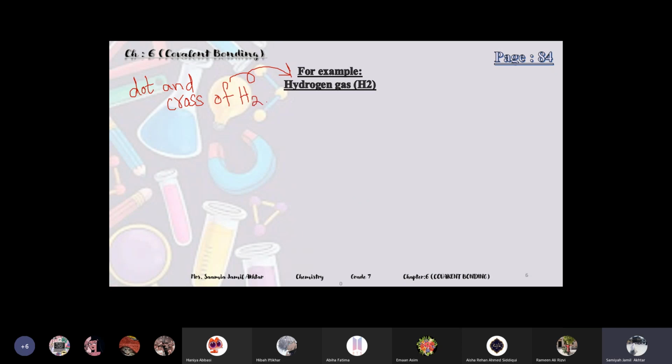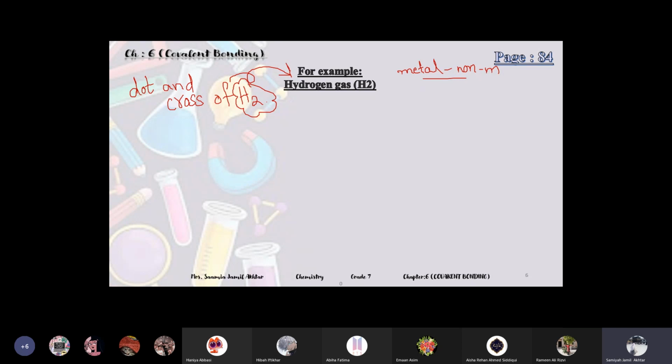Previously you used covalent bonding. For a molecule, you can easily guess whether there will be a covalent bond or an ionic bond. Because if there is a metal and a non-metal, which bond is present? Ionic bond. My question is that in the paper, if it comes to a dot and cross diagram of any molecule or compound, you have to first guess whether there will be an ionic bond or a covalent bond.